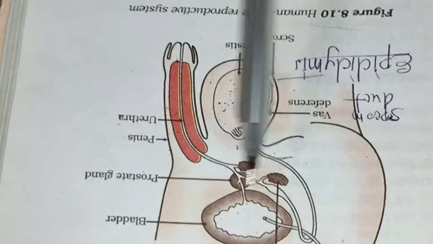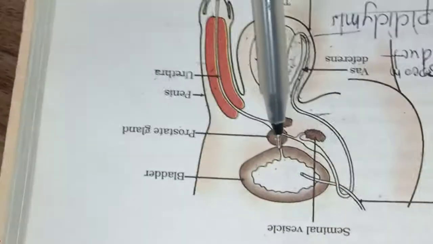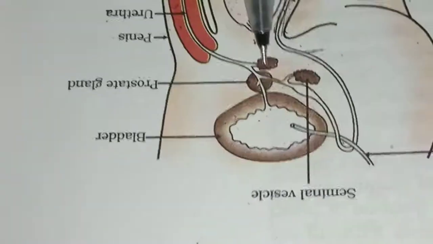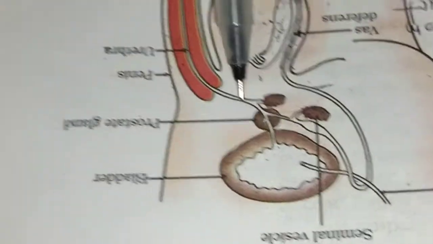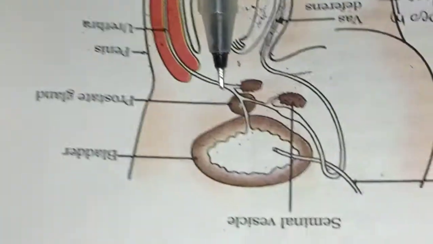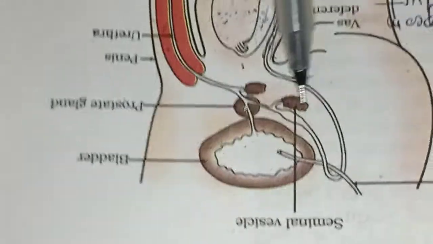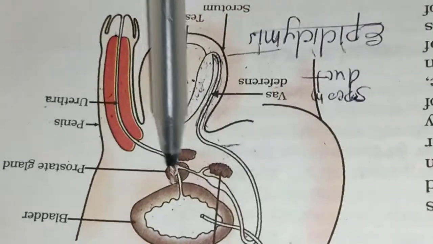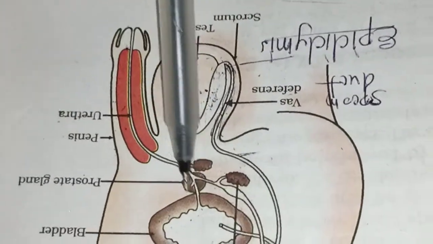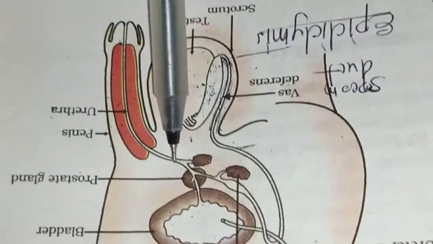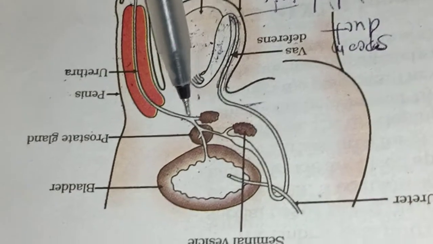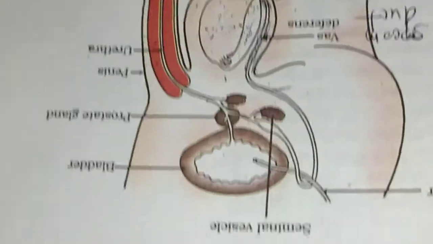Okay, so this is carried, and you can see here one tubule-like structure. When it goes, that tubule-like structure joins to this vas deferens, you can see here. This means the seminal vesicle is also joined, and the prostate gland is also joined, and later on that same duct is coming from the bladder also. What is the function of it? This part is called the urethra. This is mixing into the urethra.